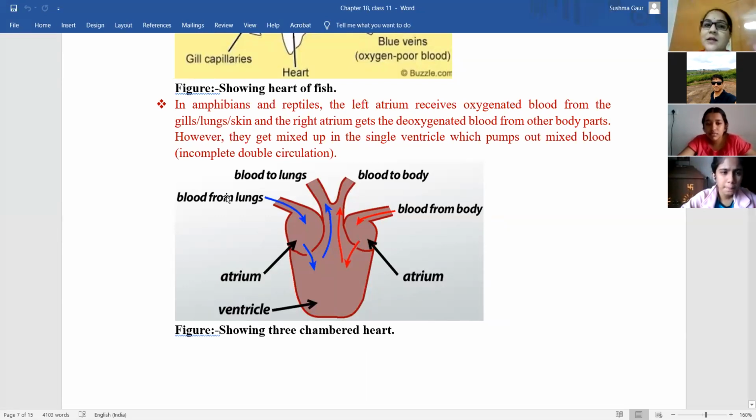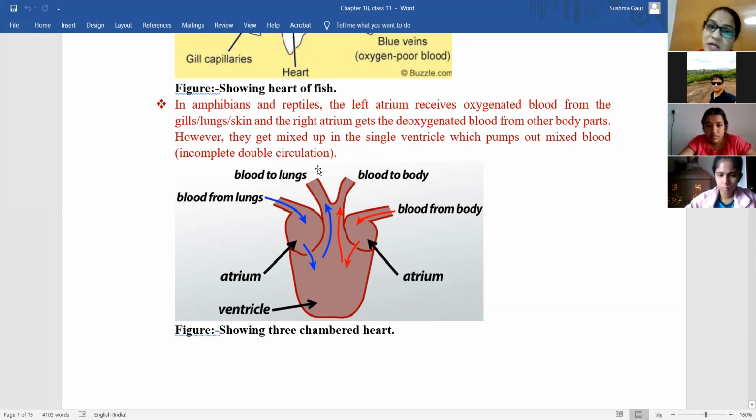Oxygenated blood from lungs, skin or gills will enter into the left atrium, and the deoxygenated blood from other parts of the body will enter into the right atrium. So the oxygenated and deoxygenated both types of blood will come into the ventricle and mix up in the single ventricle, which then pumps out mixed blood, that is incomplete circulation.